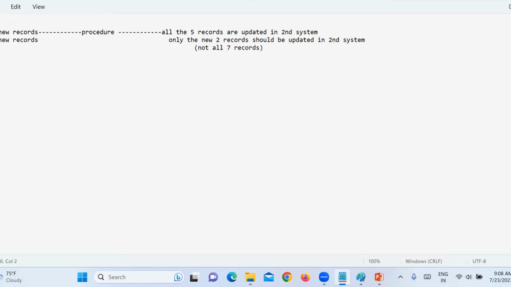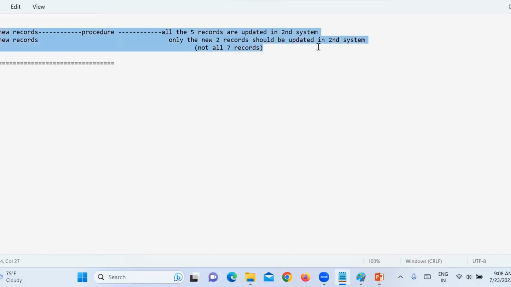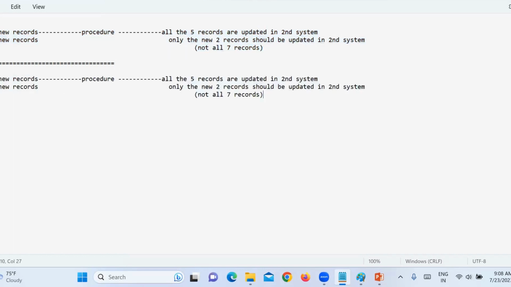There are other cases too. Take the same situation, where the bugs we generally find: 5 records are there, and 5 records are updated in the second system. This first case is okay.